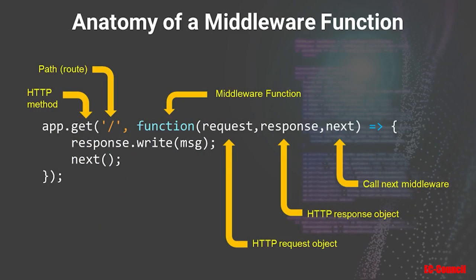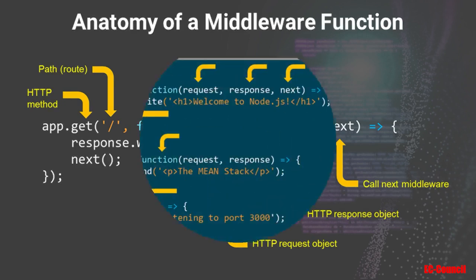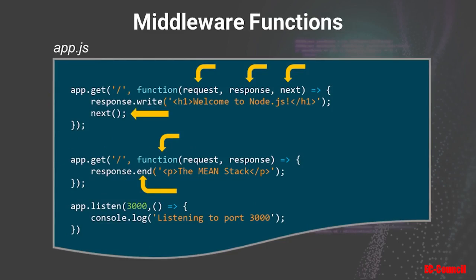Middleware functions are typically just callback functions that act on one of the HTTP methods or on a route, if applicable. They can execute any code and make changes to the request and the response objects. They can also end the request-response cycle by issuing, for example, the .end or .render command, or they can call the next middleware in the stack if, for example, this function does not end the cycle, and usually you want to do that. So let's take a look at an example of how middleware functions work.